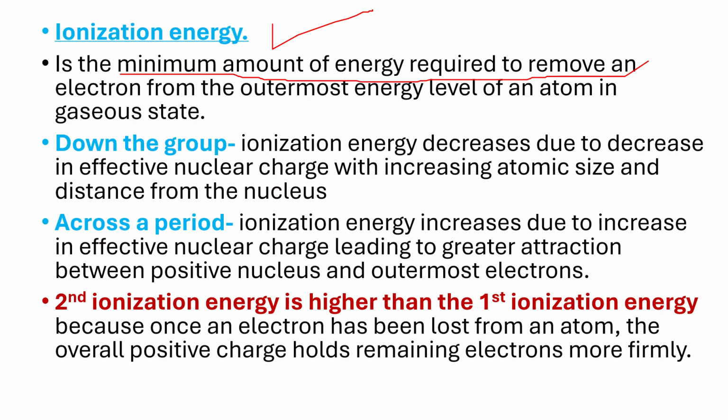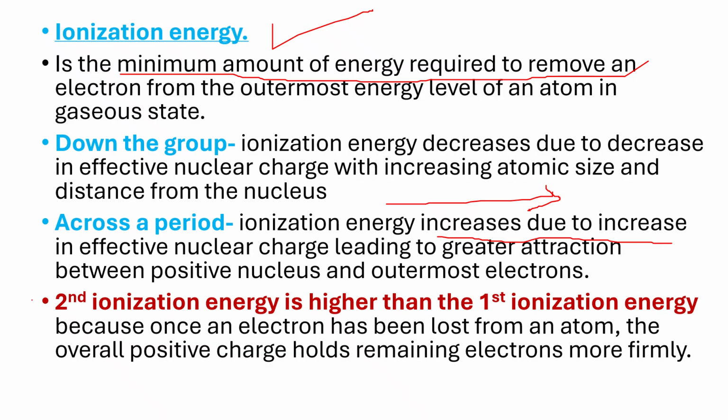Now, when it comes to across the period, I want us to note that ionization energy tends to increase. We agreed that across the period, atoms become smaller. So when atoms become smaller, generally, the effectiveness of the nuclear charge increases. Once the nuclear charge increases, it means the atom cannot easily release that electron. Because of this, we say that there is an increase in ionization energy across the period.